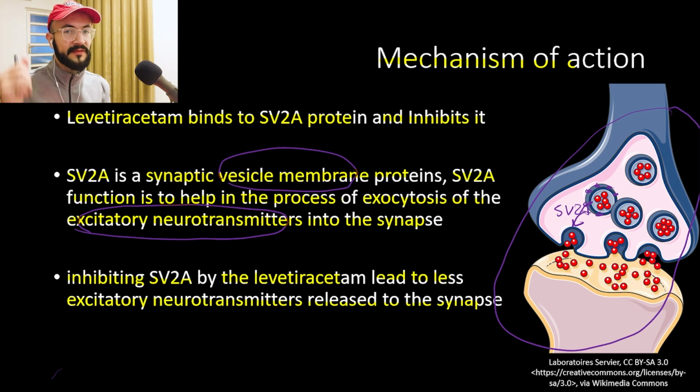Now, if you remember previously from the CNS Pharmacology Masterclass, we talked about how to stop a seizure, and we mentioned that we either have to block the sodium channels or we have to enhance the GABA. The GABA is the inhibitory neurotransmitter. So when we enhance the GABA, we enhance the neuronal inhibition, or we have to block the excitatory neurotransmitters. And levetiracetam works on the third option. It inhibits the release of the neurotransmitters, thus there is less neuronal excitation, ultimately stopping the seizures from occurring.